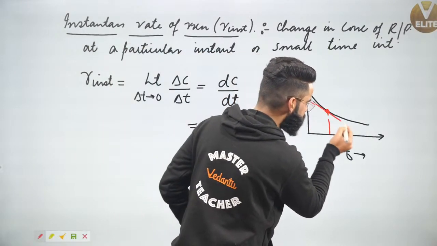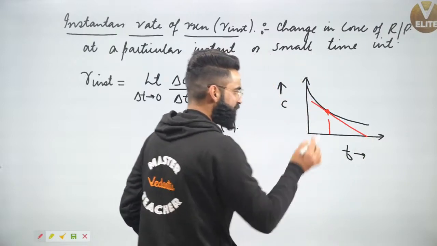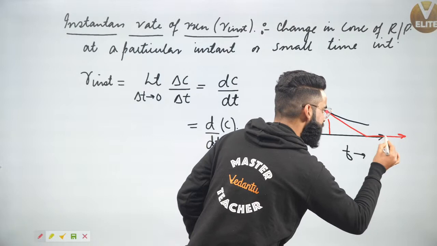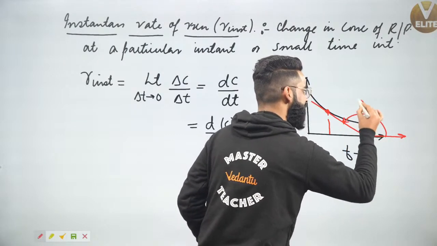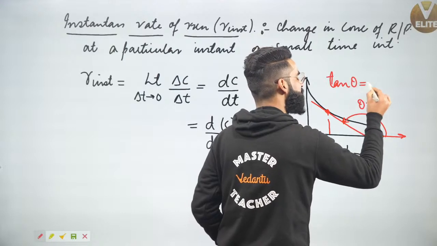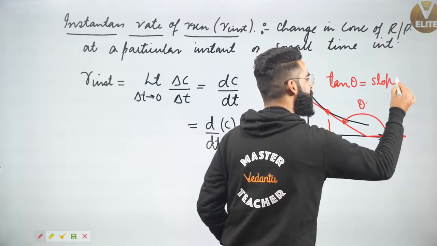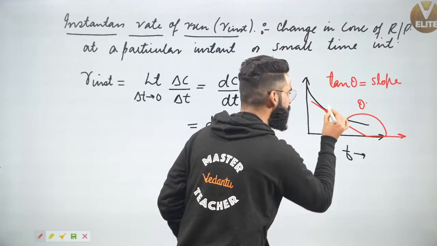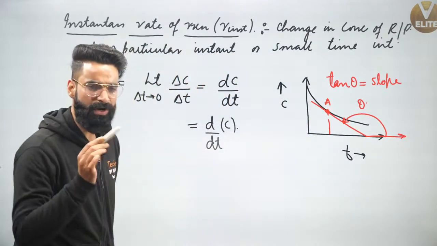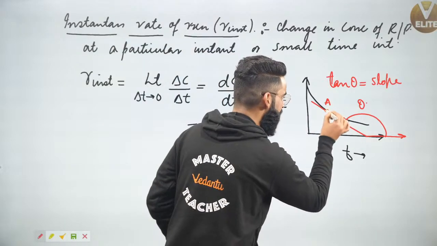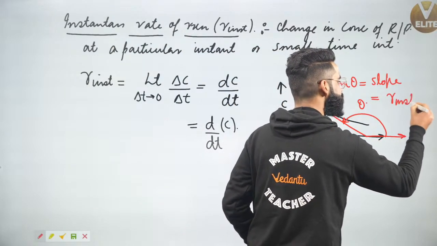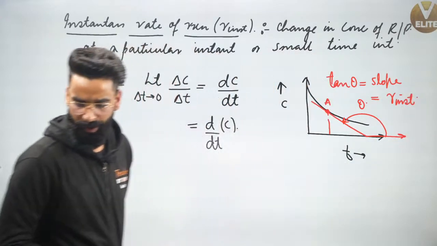Just draw the tangent at this point. Just calculate the angle which the tangent makes with the positive x-axis in anti-clockwise direction. Let's say that angle is theta. Just take tan of this theta. This tan of this theta is going to give you the slope of this concentration versus time curve at this point A, for example. And whatever is going to be the slope of the curve at point A, that is going to give you the value of instantaneous rate of reaction. Very, very simple.